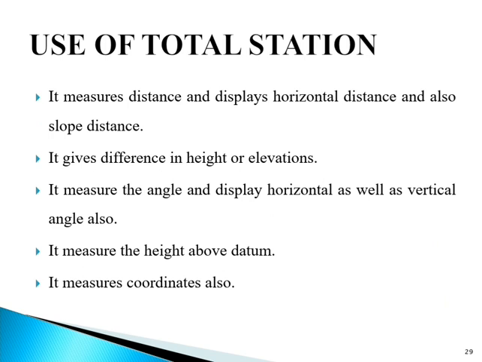It measures distance and displays horizontal distance and also slope distance. It gives difference in heights or elevations. It measures angles and displays horizontal as well as vertical angle also. It measures height above datum. It measures coordinates also.